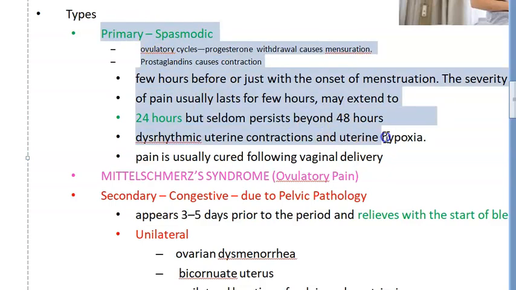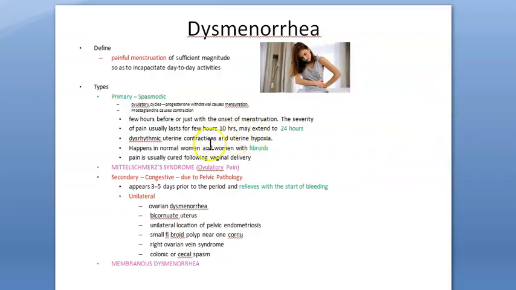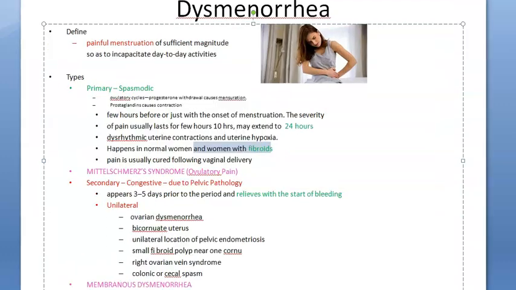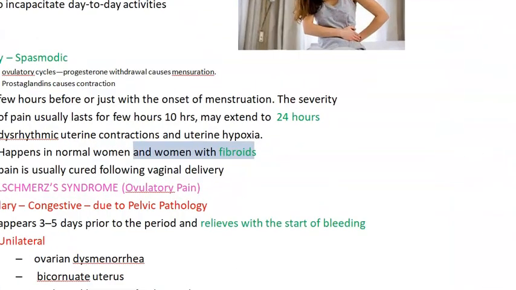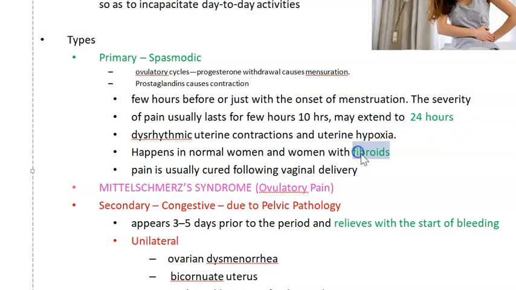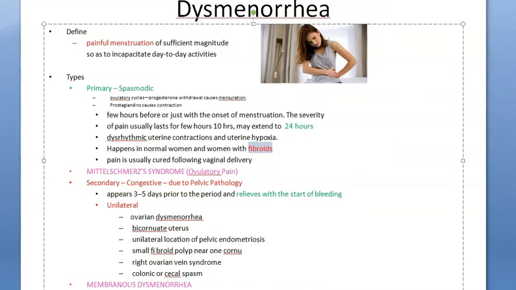Okay. Then what else? Guys, they are saying that it can happen in women who have fibroids also. So it is not that fully green, right? It can happen in a particular pathology also, like fibroids. So not so green, right? We made it red now. Now go to the treatment.